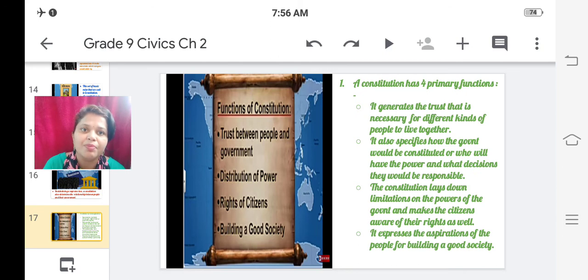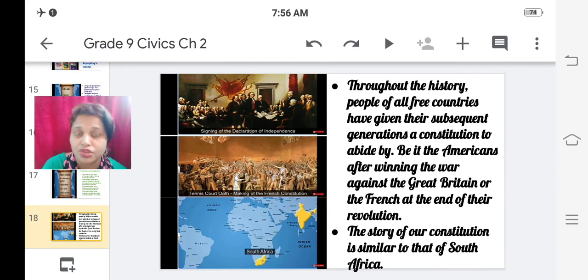So trust between people and government, distribution of power, rights of citizens, building a good society, and these many things are elaborated over here in the notes. So these four things are the four primary functions of the constitution.